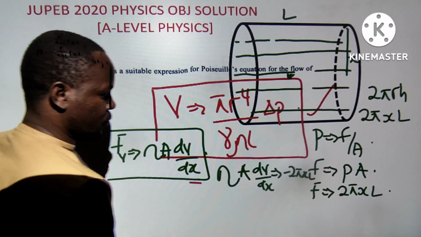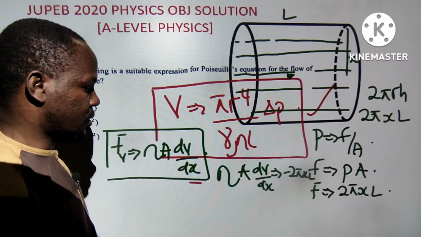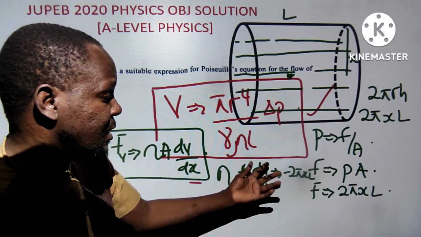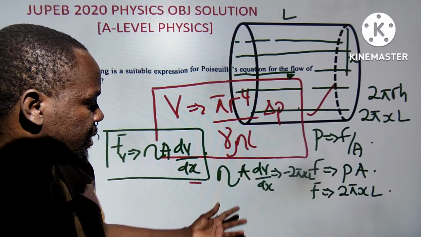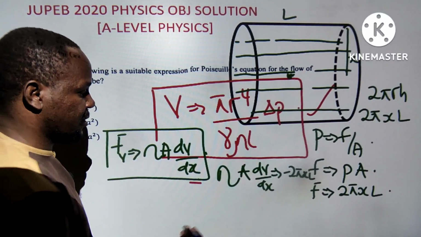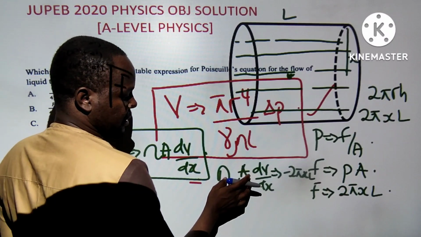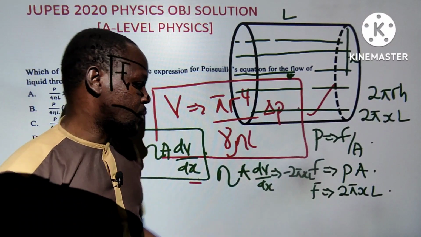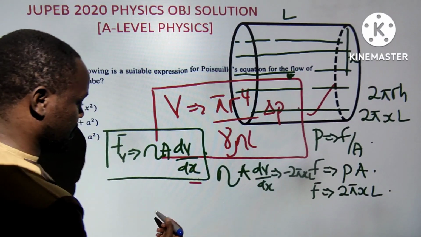What happens? You cancel what you can cancel out, and you get out with the next thing. So what can you cancel out here? You now try to make dV by dx the subject of the formula. So you can try that. Another thing you can do is substitute the area of this one so that you can cancel. When you cancel out here, you now make dV by dx the subject of the formula.